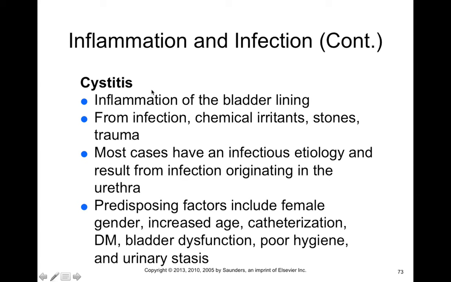Now, cystitis is the word we use for inflammation of the bladder. It comes from infection, chemical irritants, stones, or trauma. Most cases have an infectious etiology, and they often result from infections of the urethra, which then spread up to the bladder. Some predisposing factors for cystitis include female gender, because females have a shorter urethra. There's less distance bacteria need to travel to get to the urinary bladder. Increasing age also plays a role, as do frequent catheterization, diabetes mellitus, other bladder dysfunctions, like if someone has difficulty voiding, poor hygiene, or even urinary stasis.